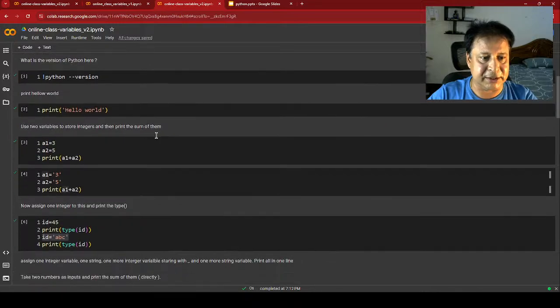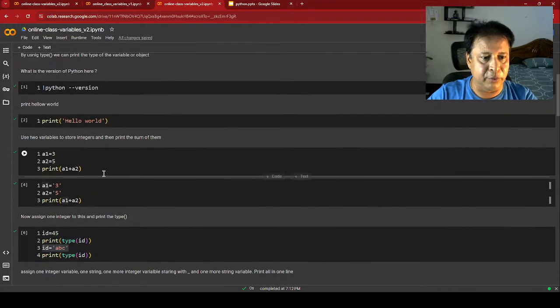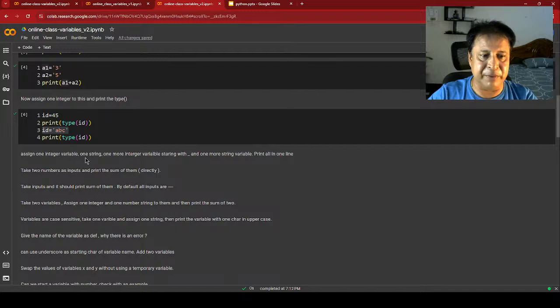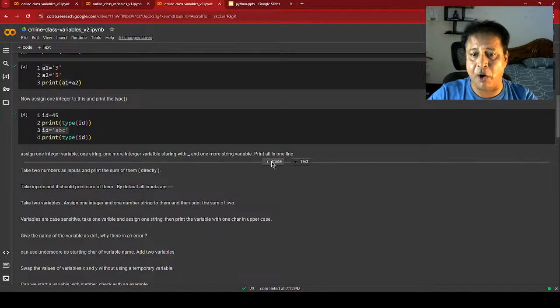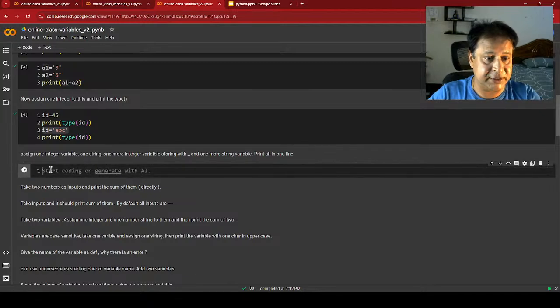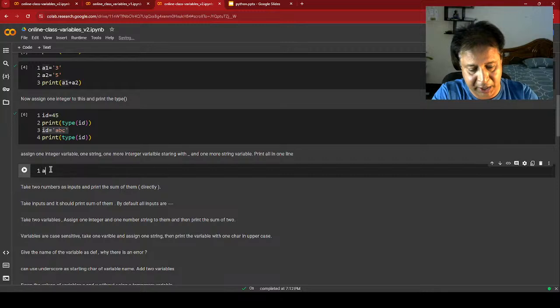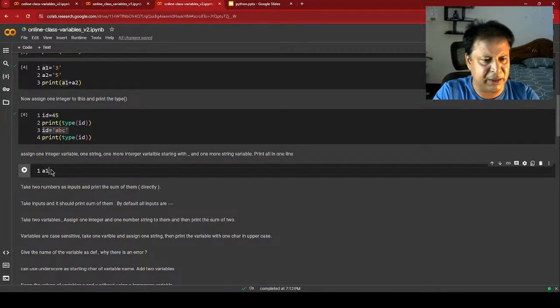So let us just scroll down a bit. We have already here: assign one integer variable, one string, one more integer variable starting with underscore, and one more string variable. Print all in one line. Okay, let's start. Integer variable. So I am saying, say a1 equal to, or let me put something, my mark.